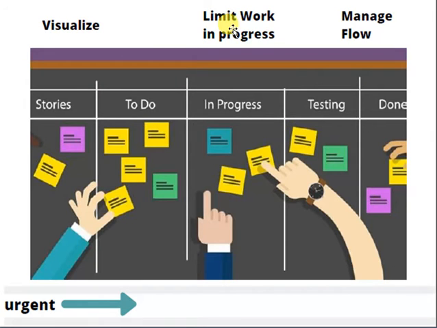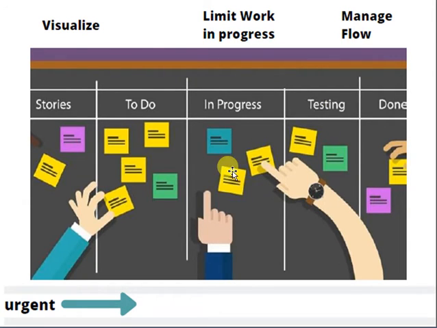Then the next one is limit work in progress. It is necessary that you should have some limit on work in progress. For example, you can say that in progress should not exceed more than 3 stories. Testing should not exceed more than 2 stories.